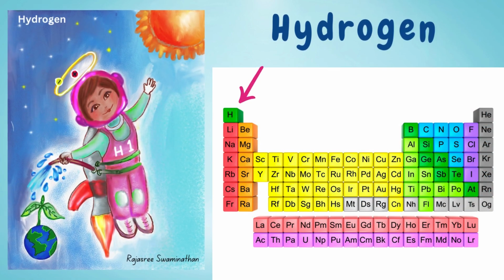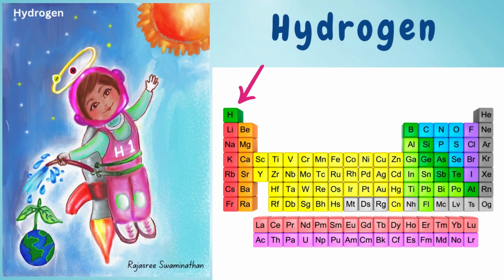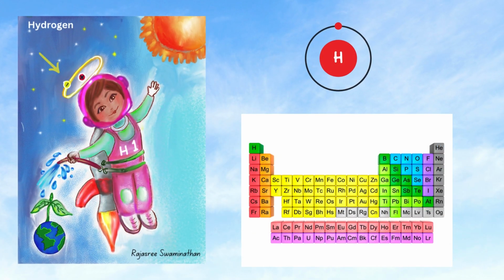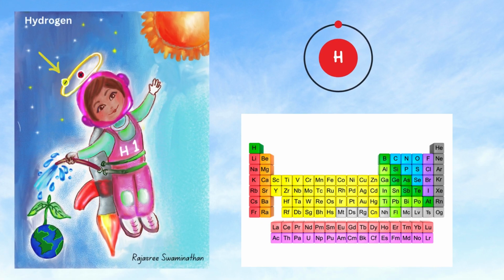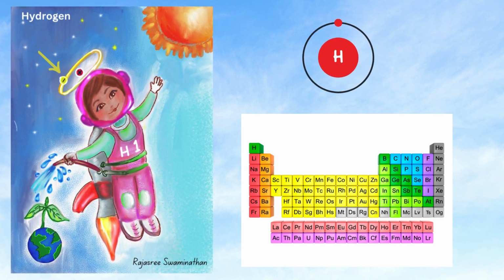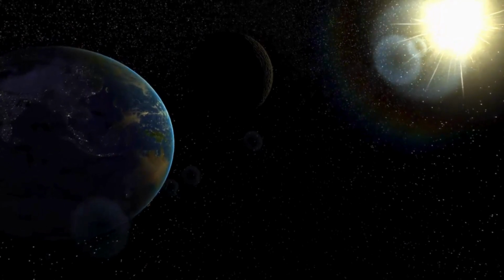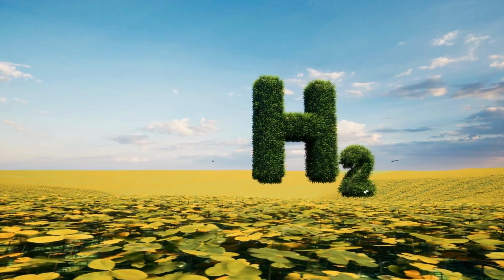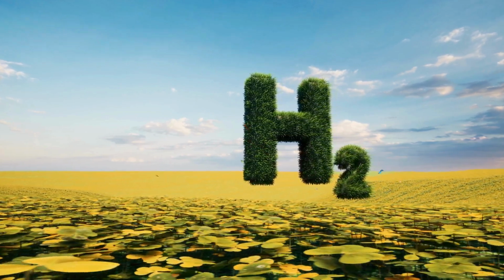Hydrogen does not fit perfectly into any specific family, and it is placed above the family 1 metals because it has one valence electron, similar to the family 1 metals. It is the lightest of all atoms, and it is the most abundant element in the universe. Hydrogen exists as a diatomic molecule, H2.